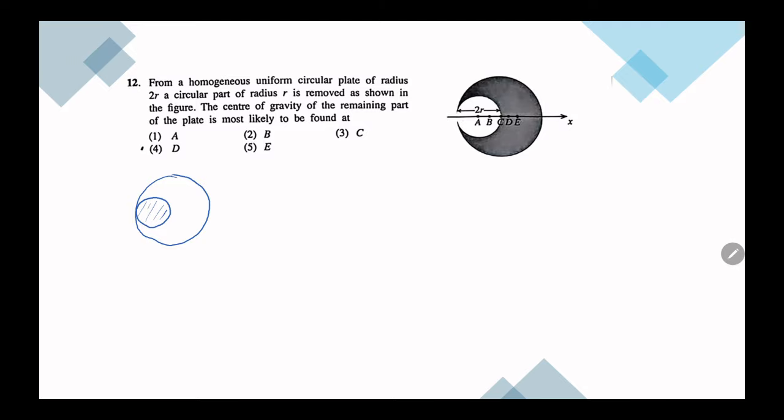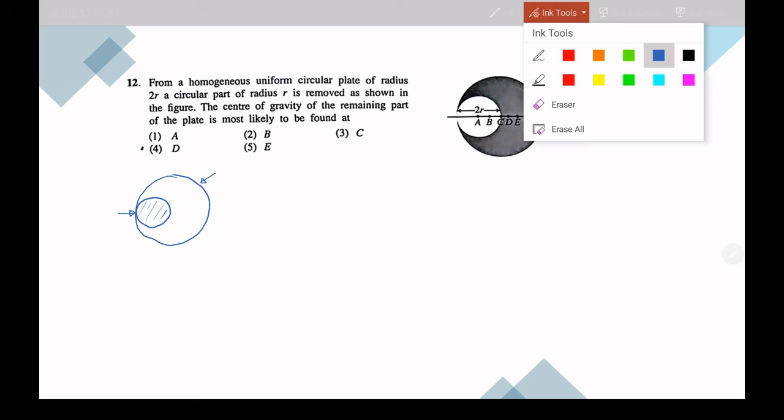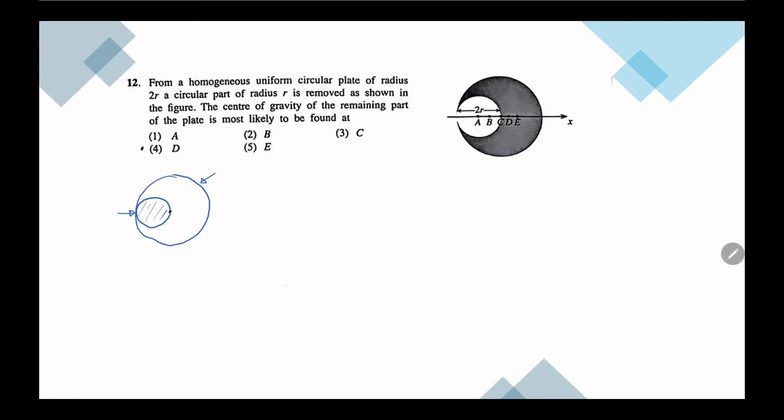Now this question is to find the center of gravity of the remaining part. But what I'm going to do is, I'm going to put back the remaining part and the removed part together. That will give me a total circle whose center of gravity is going to be at the center.